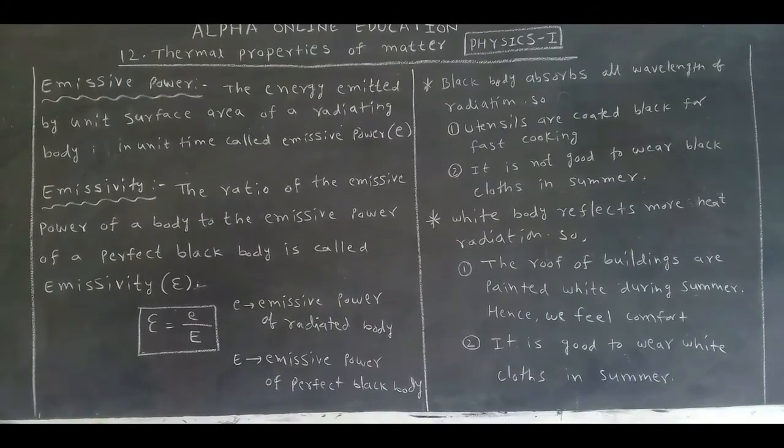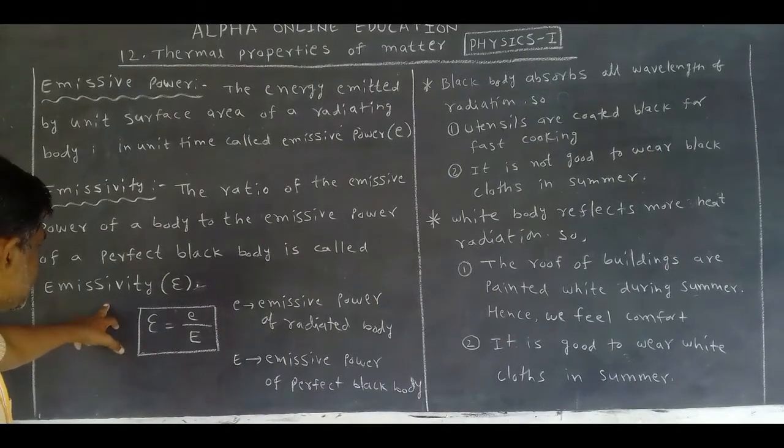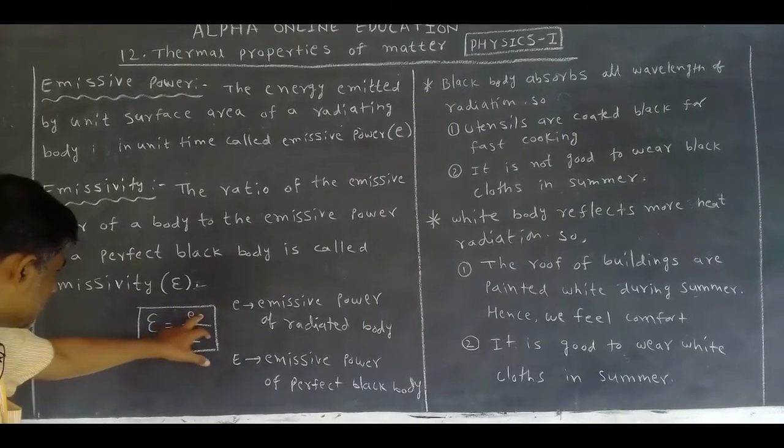The same cross-sectional area of a black body also emits energy in 1 second. The body's emitted energy is divided by the black body's emitted energy, and this is called emissivity. The symbol is small e by capital E.